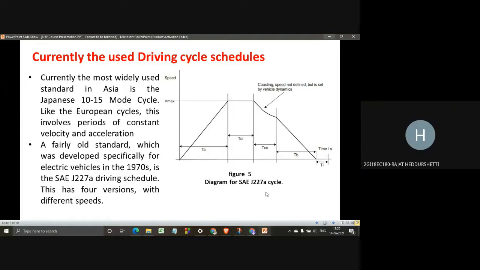This is not unlike a combination of the European ECE 15 urban driving cycle and UDC, which I am going to explain in further slides. This cycle must be used in stating ranges for vehicles in Japan as well as for emission tests.